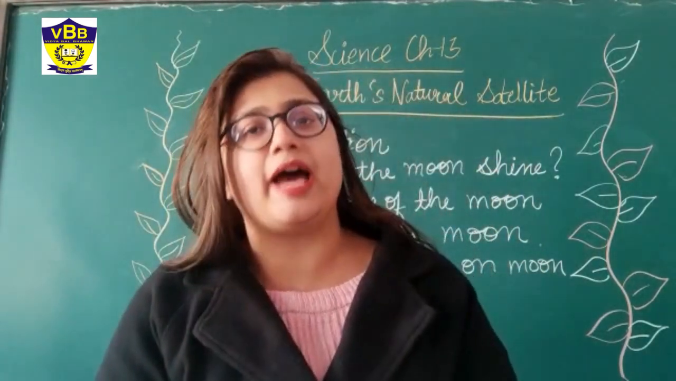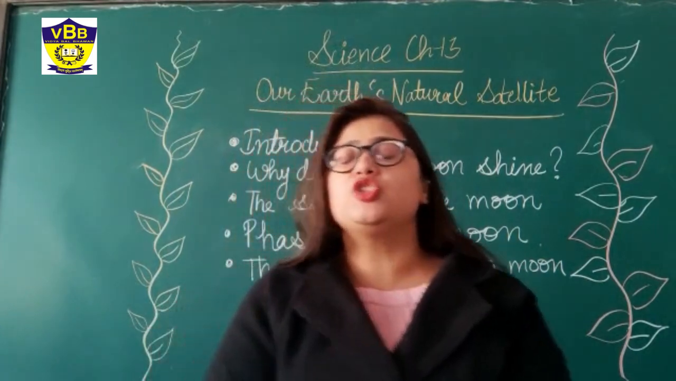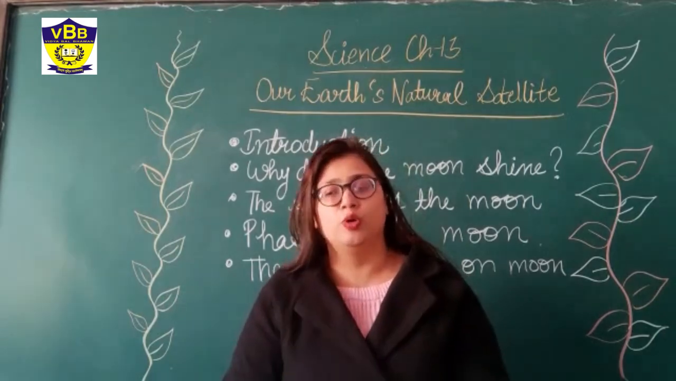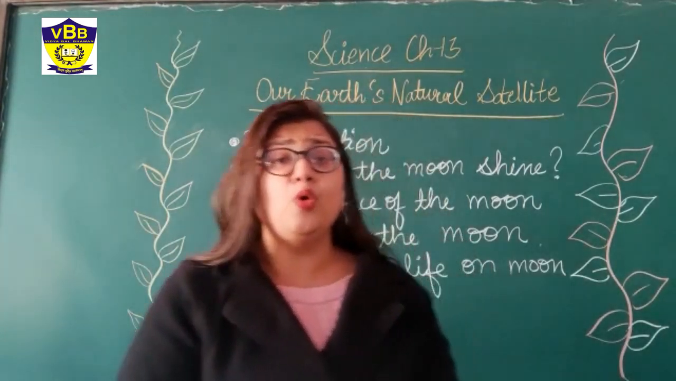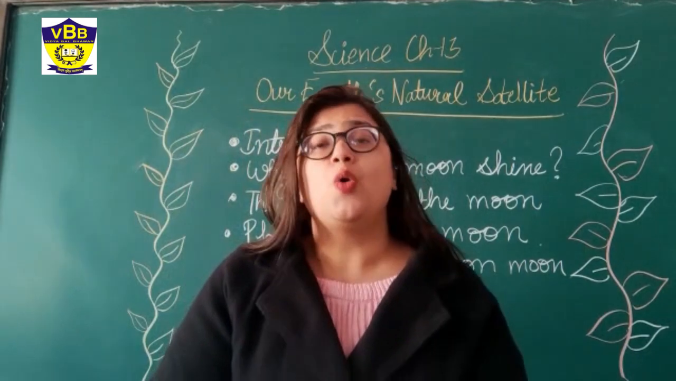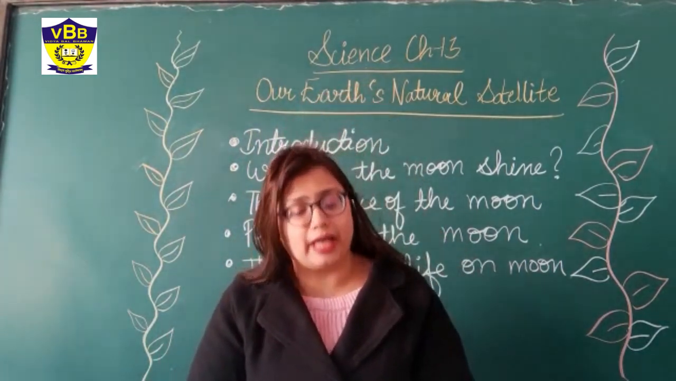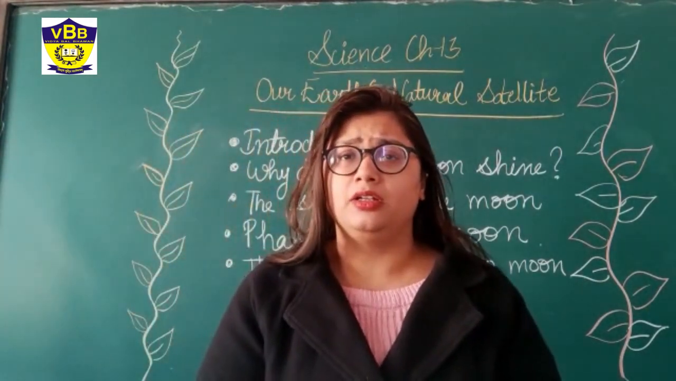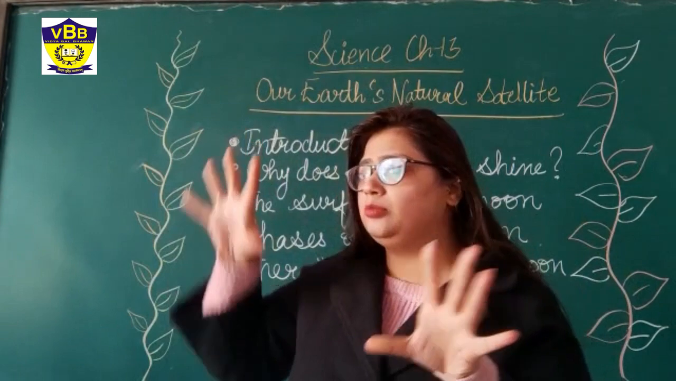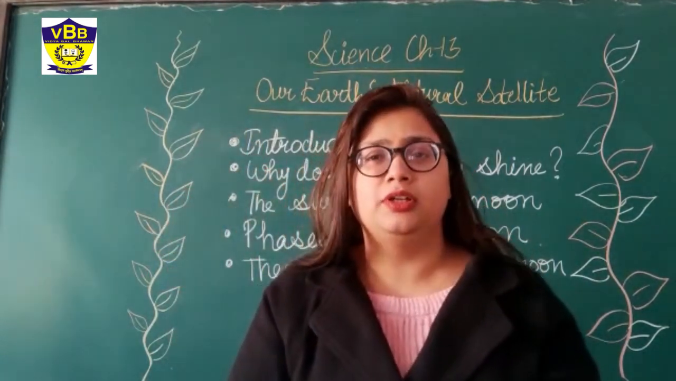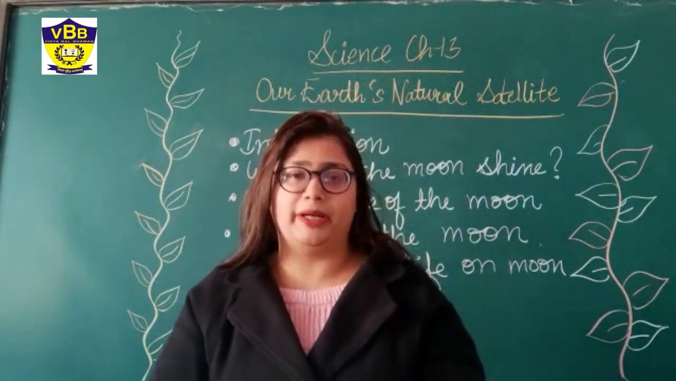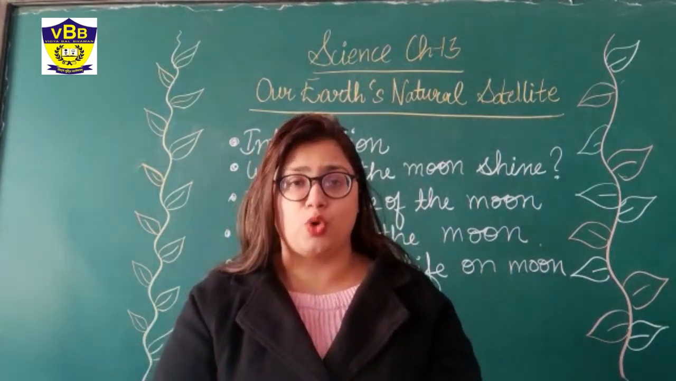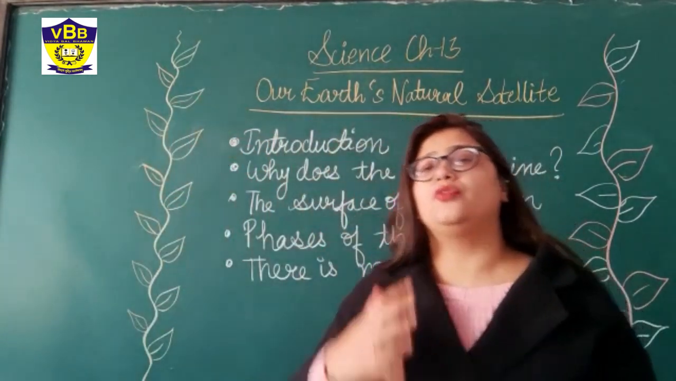Satellites can be natural as well as artificial, but in this chapter we will only study our natural satellite, that is the Moon. Now class, when do we see the Moon? We often see the Moon at night, right? Now, does the Moon have its own shine? We all see a shiny, bright white moon, but does it have its own light? No, beta. The Moon does not have any light of its own. It reflects the light of the Sun.